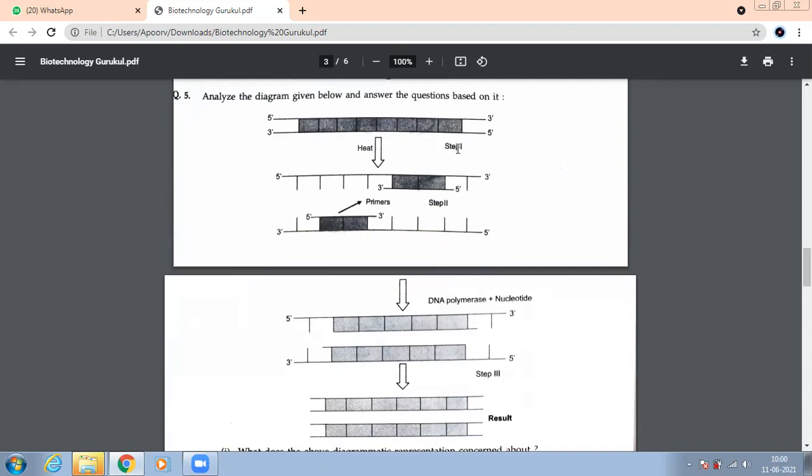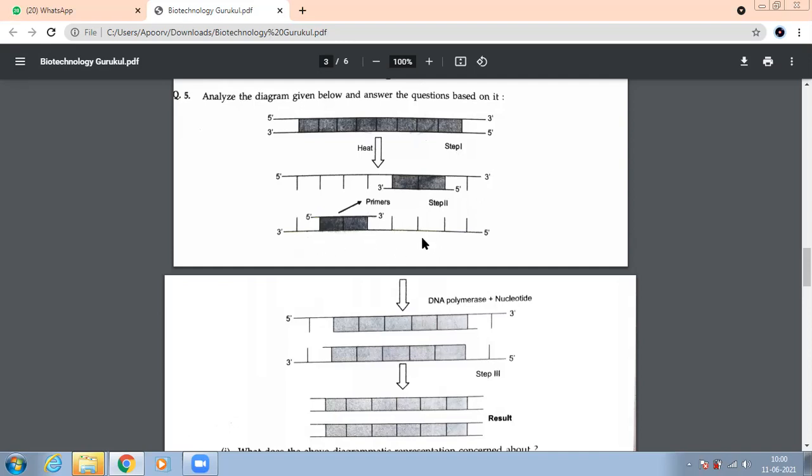You remember the 3 steps we did? Denaturation. Very good. Then extension. So whether it is 2019, both the sets, 2018 or any other paper, for sure you have a question on this process.